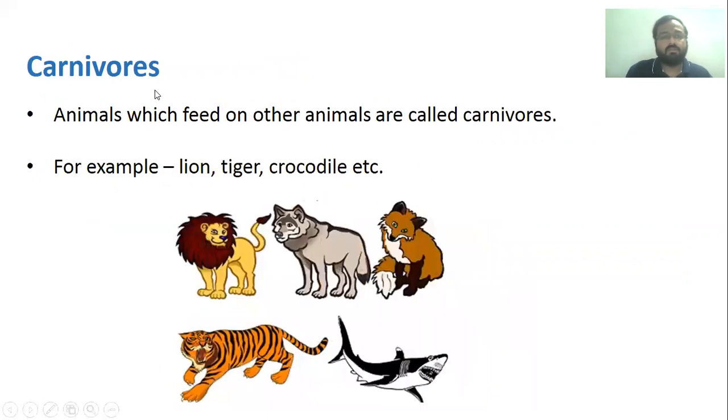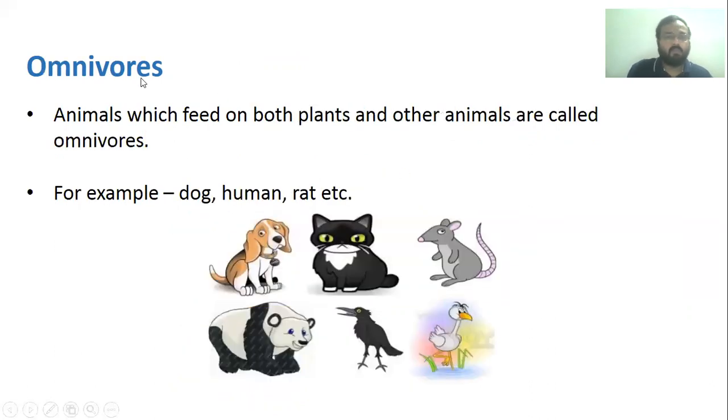Next is carnivores. Animals which feed on other animals are called carnivores. For example, lion, tiger, crocodile, etc. Next is omnivores. What are omnivores? Animals which feed on both plants and other animals are called omnivores. For example, dog, human, rat, etc.